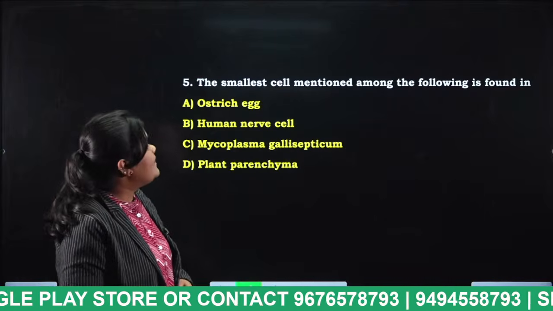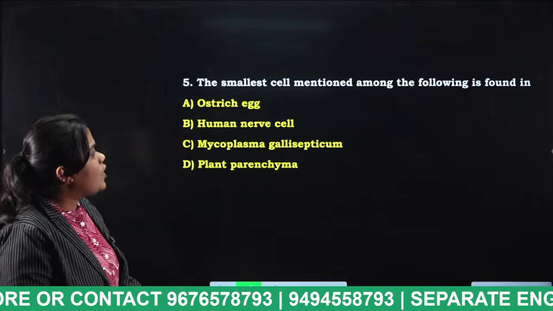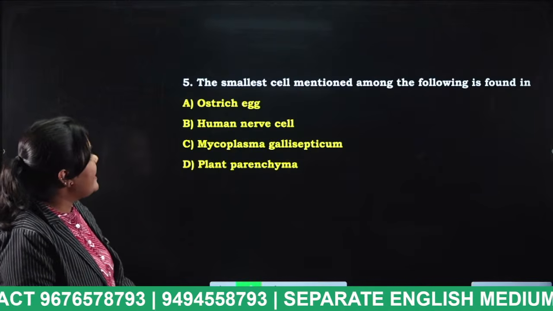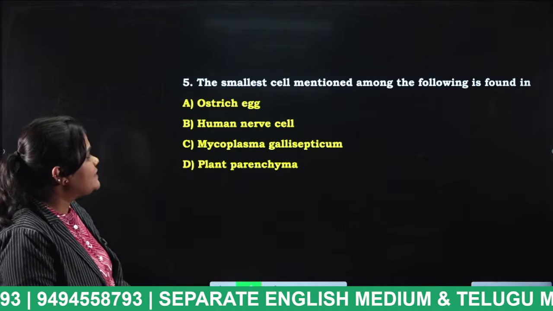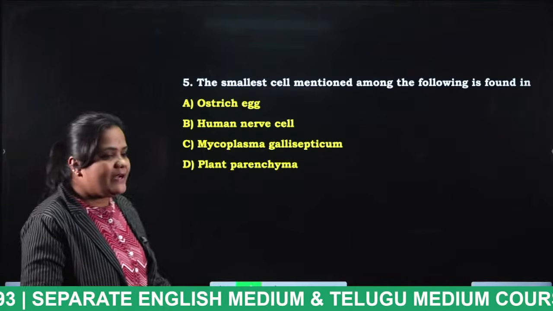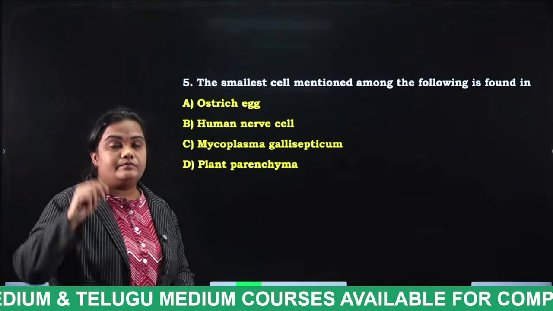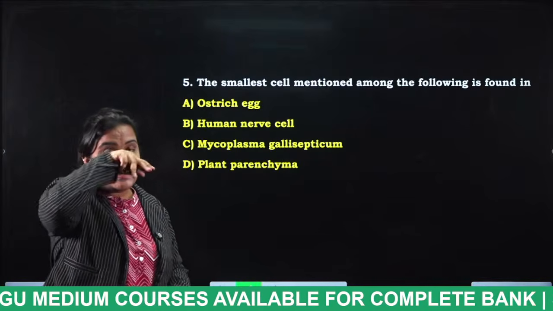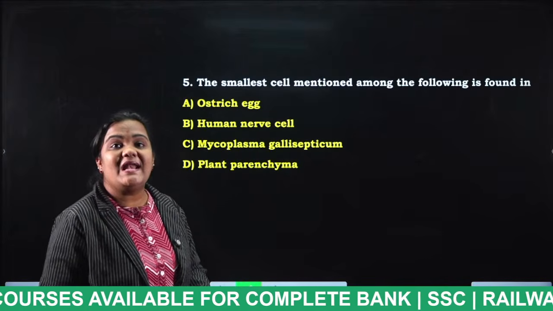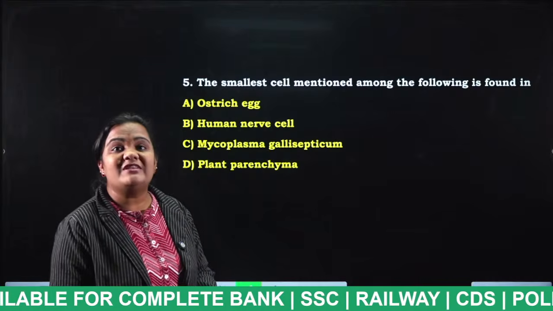Next, the smallest cell among the following is found in: ostrich egg, human nerve cell, Mycoplasma gallisepticum, plant paramecia. Tell me, students, what is the answer for this question? The smallest cell is present in which species?